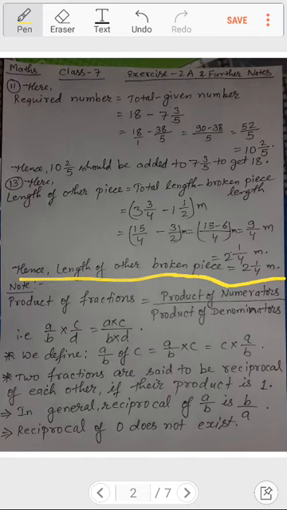Now you can see I had written the note, and this note is about product of fractions, multiplication of fractions.